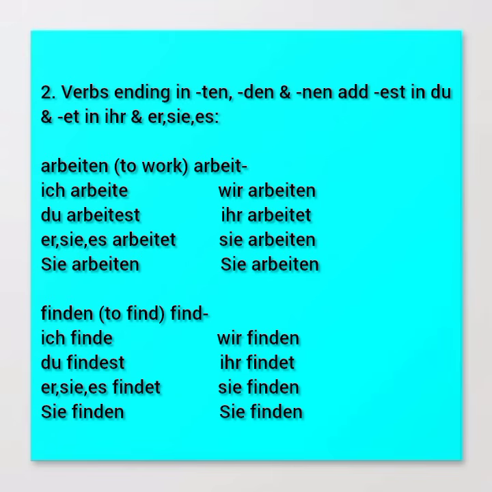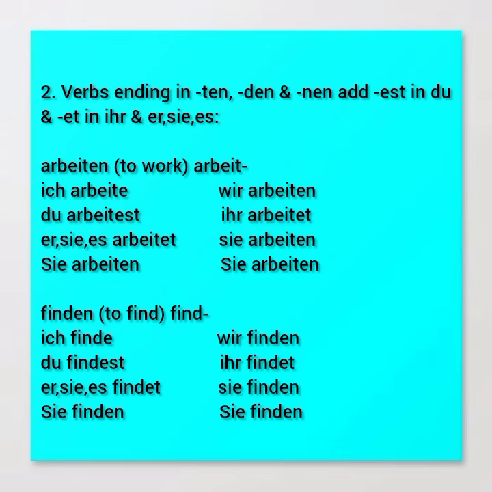So ich arbeite, and then du arbeitest. Ich arbeite, du arbeitest. All right? And then you have er, sie, es arbeitet. Okay? Er, sie, es, arbeitet.